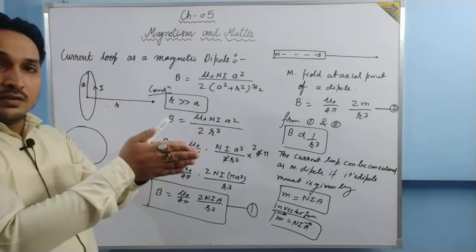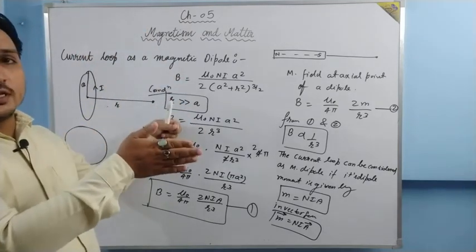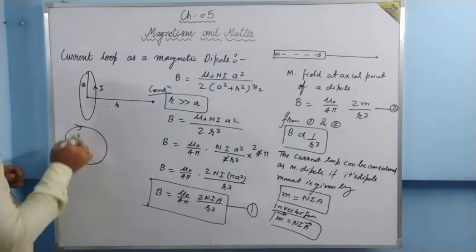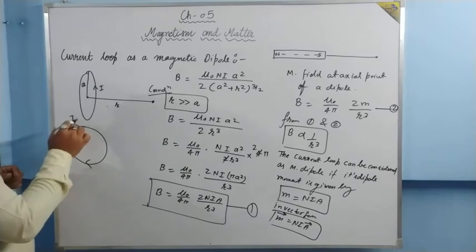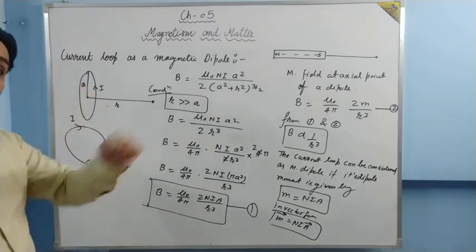But when it denotes a current loop, you cannot say the direction can be this way, or this way, or this way.